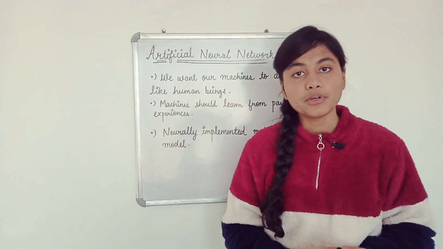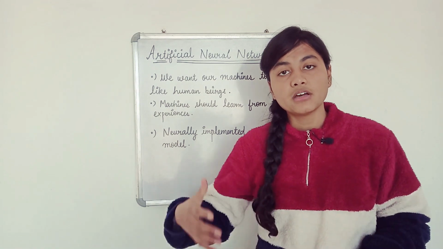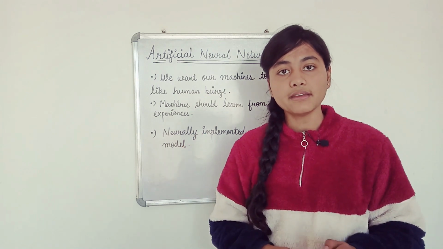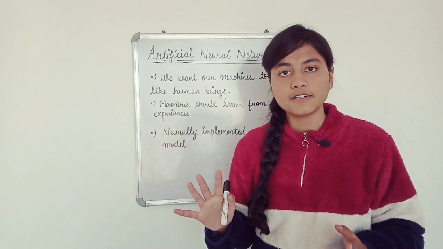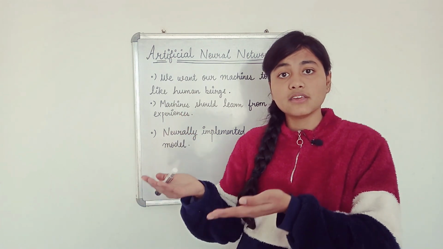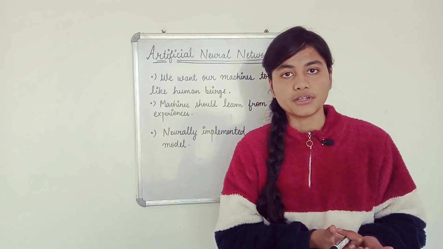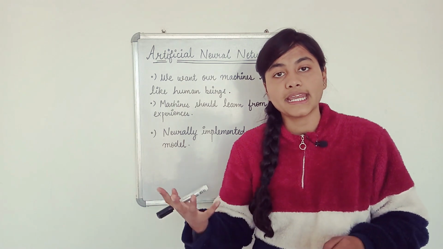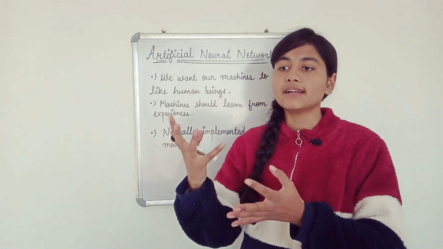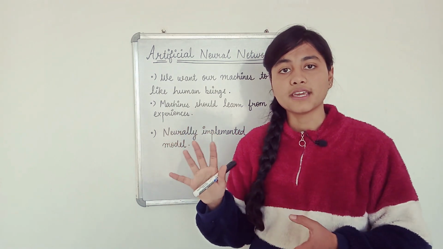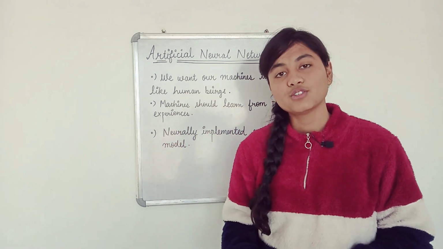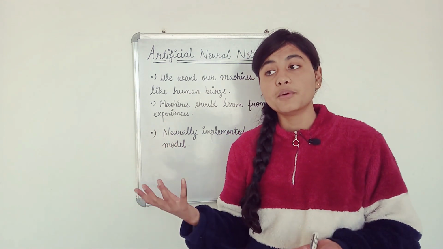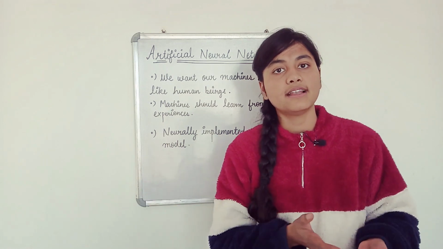Let's take an example of Google Translate, okay? What is Google Translate doing? Whenever we are typing something there, it is actually processing a lot of data, and after that it is giving us a desired output. And Google Translate actually has a huge amount of trained data, and from that, after processing a lot of things, it is giving us output. So basically, we are training our robots, our computers, our machines, so that they can act like human beings.